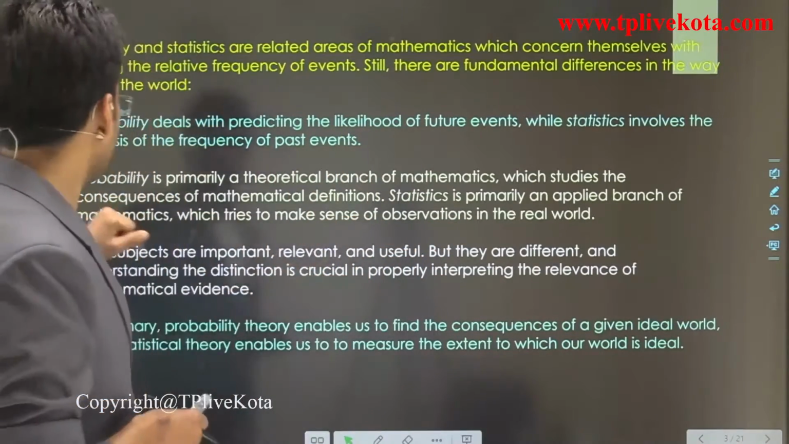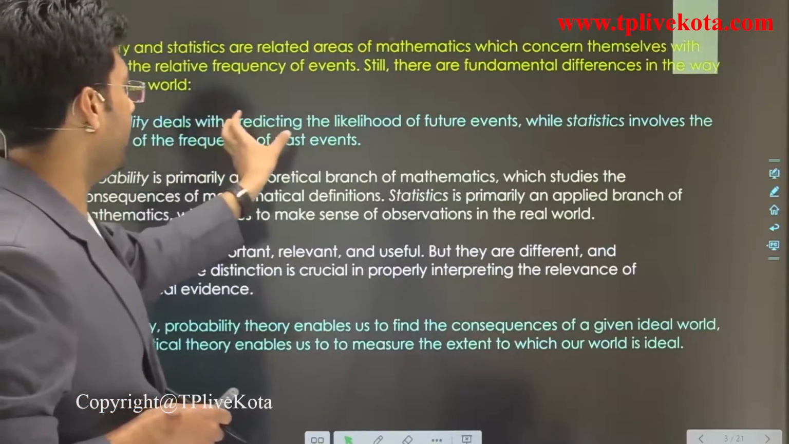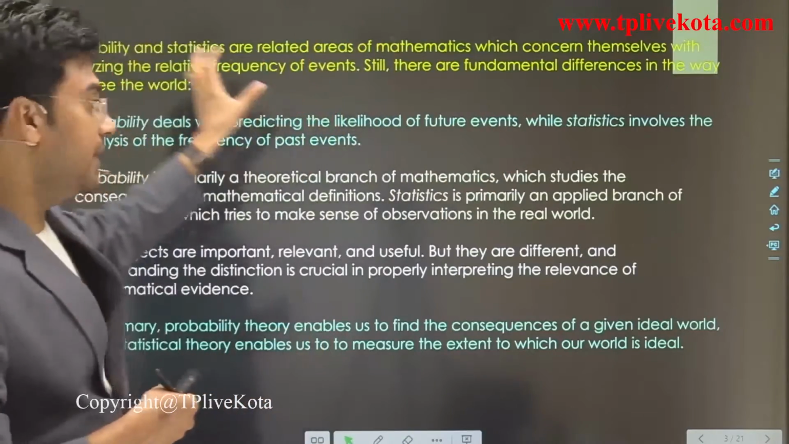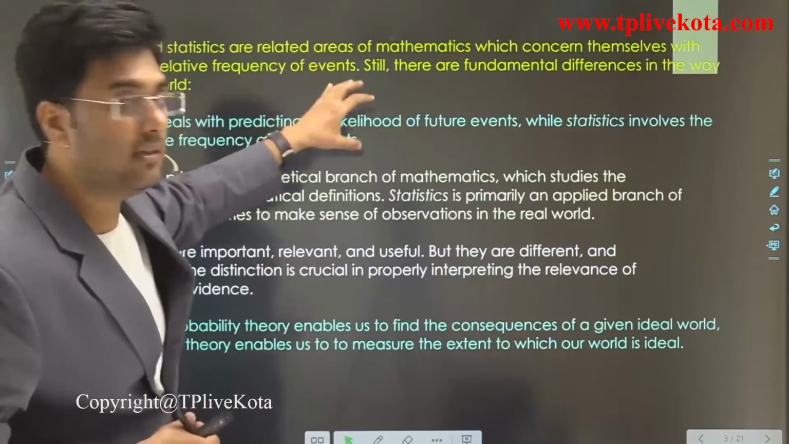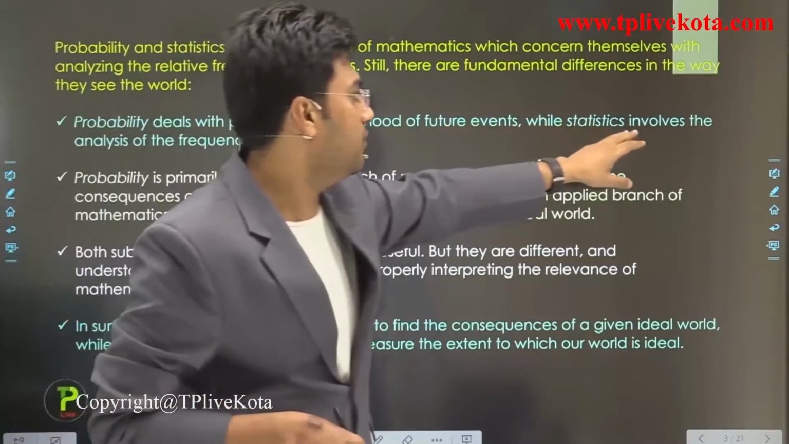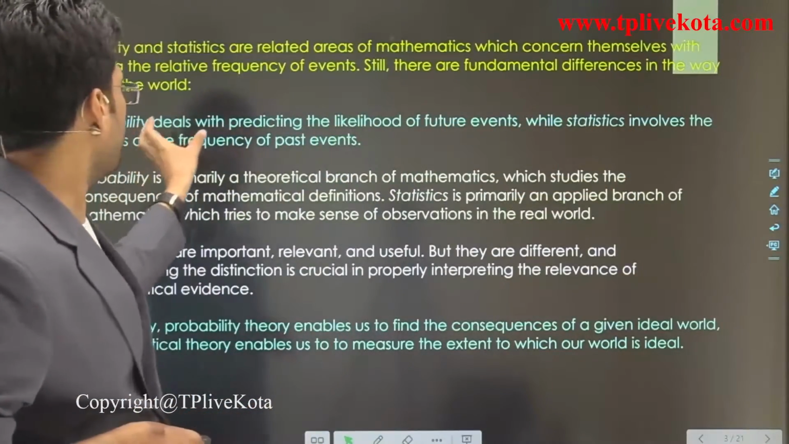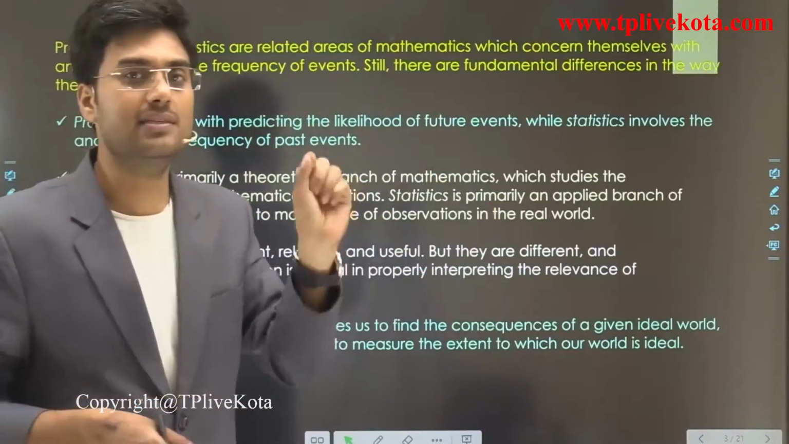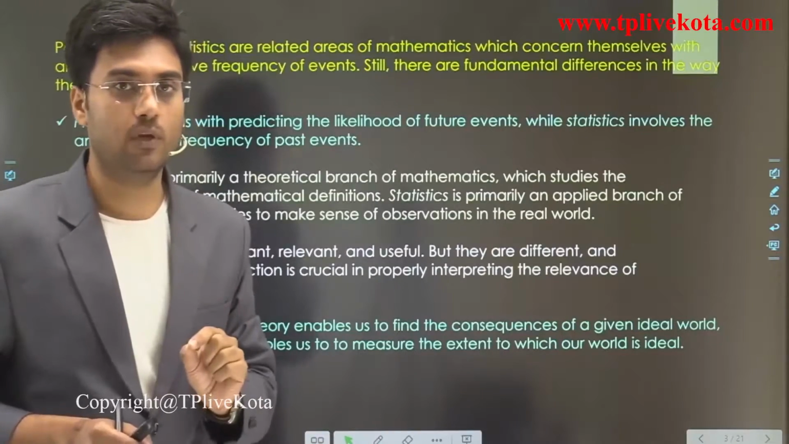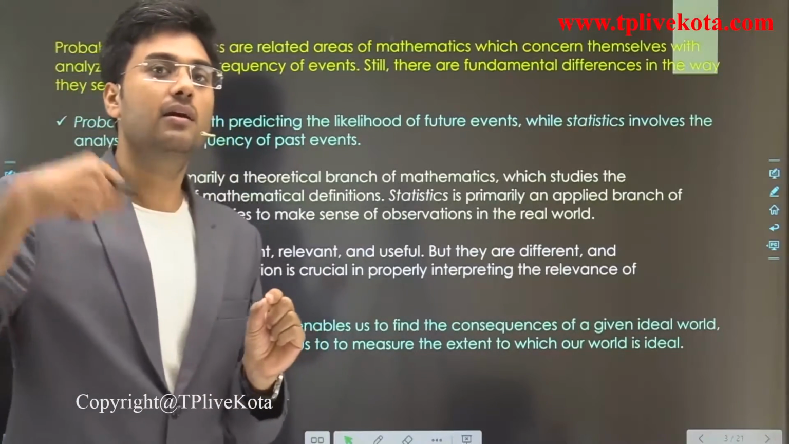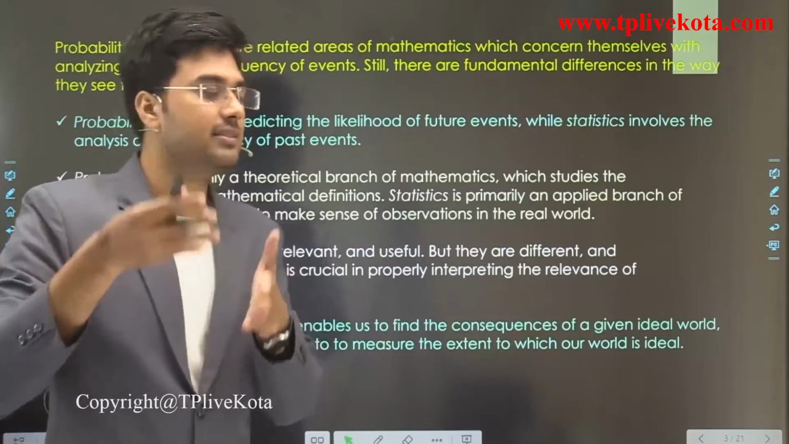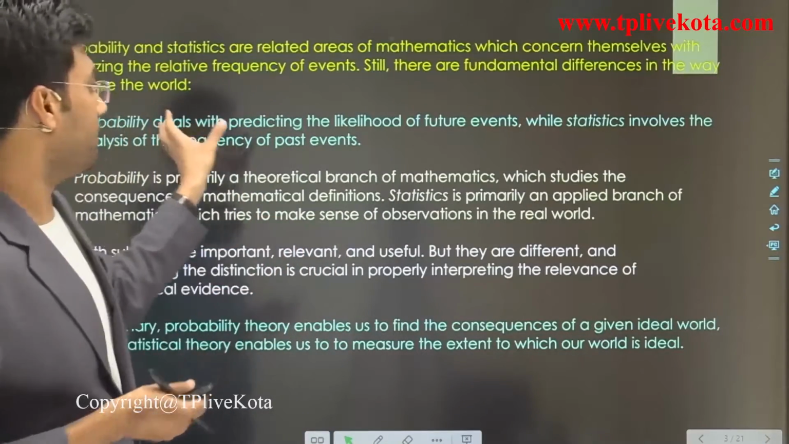Probability deals with predicting the likelihood of future events, while statistics involves the analysis of the frequency of past events. This is the very fundamental difference between statistics and probability. Probability is about predicting future events, and statistics is related to past events.